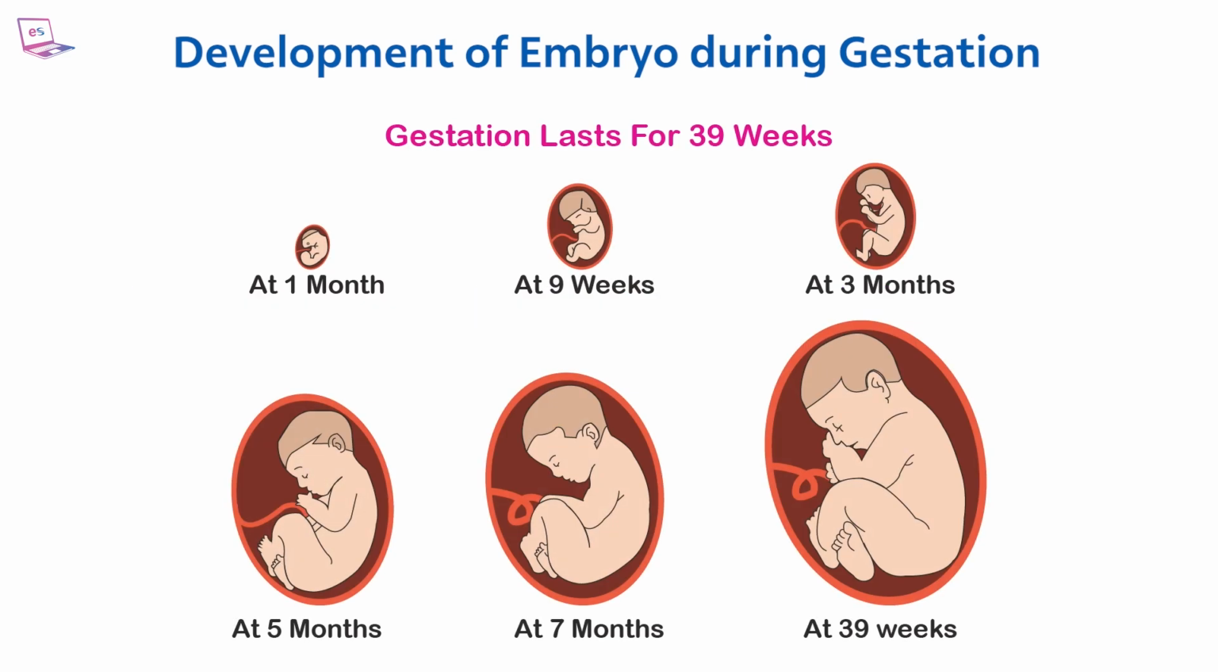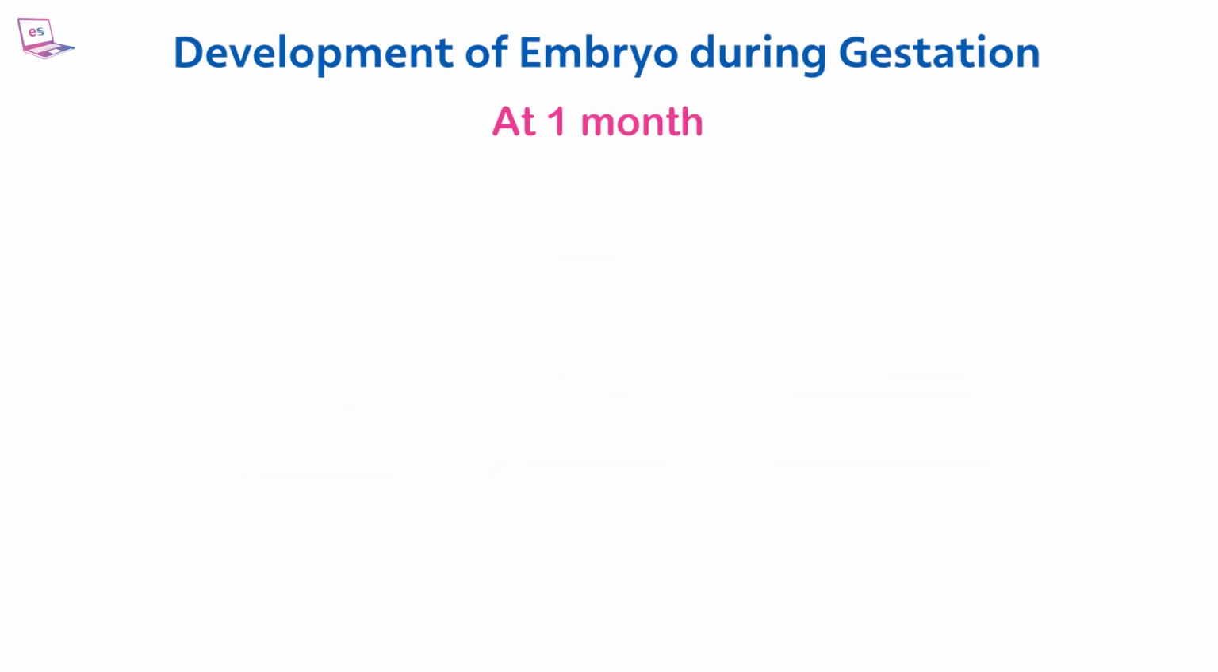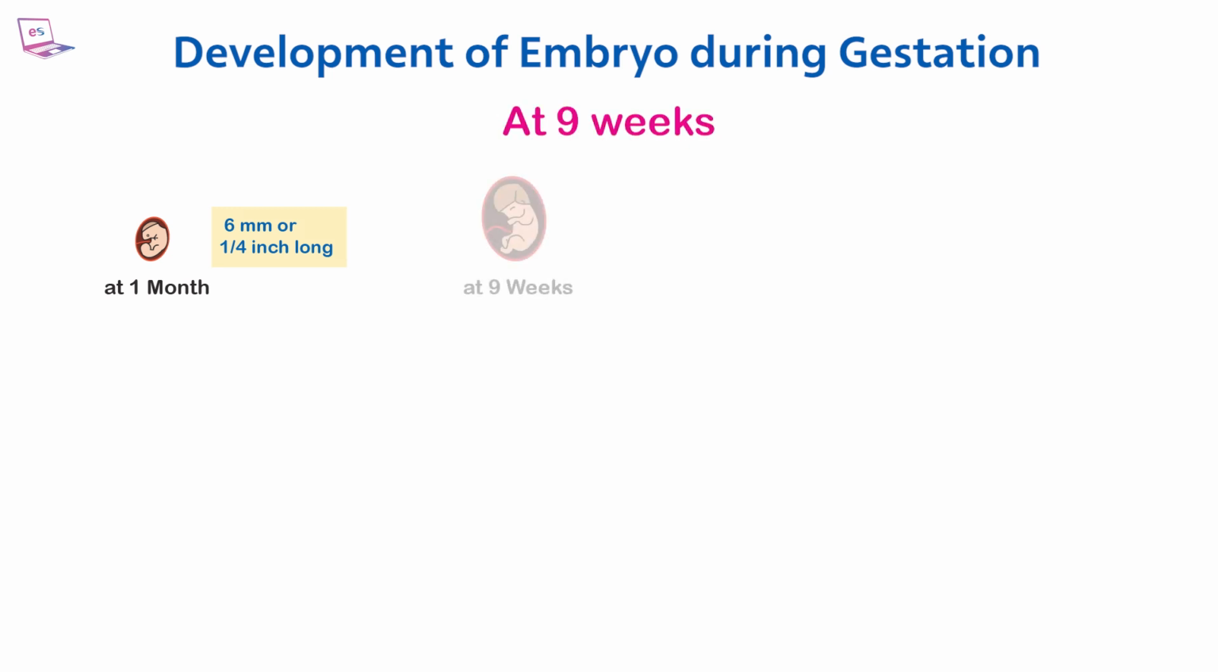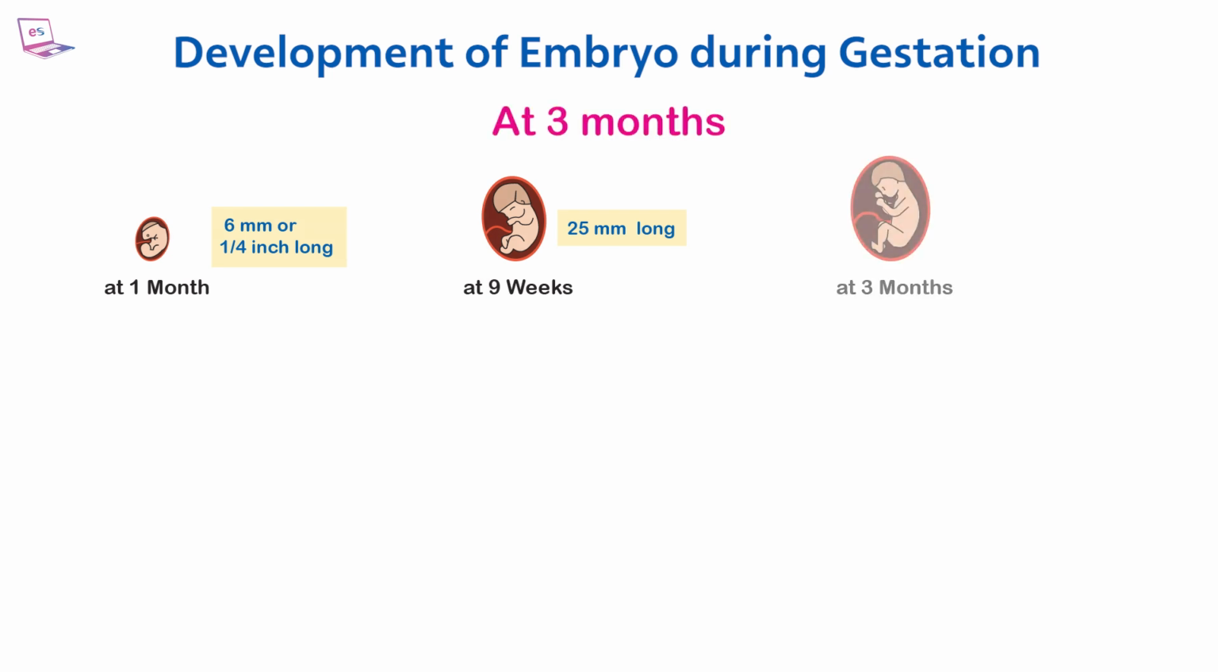During gestation, the embryo goes through multiple stages of development. At 1 month, the embryo will be 6 millimeters, or a quarter inch long, less than the size of a grain. It will have ears, eyes, legs, a brain and a heart. At 9 weeks, the baby's body will be fully formed, and the embryo will grow to 25 millimeters long. It is called a fetus. At 3 months, the fetus will be 54 millimeters long and looks like a baby, and it is fully formed with all the organs, bones and muscles.